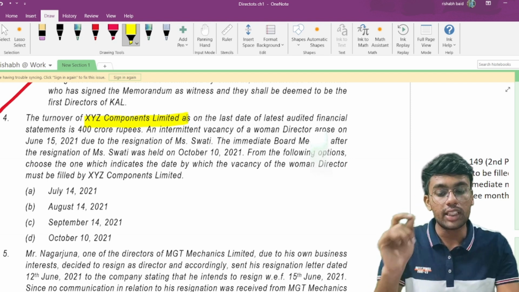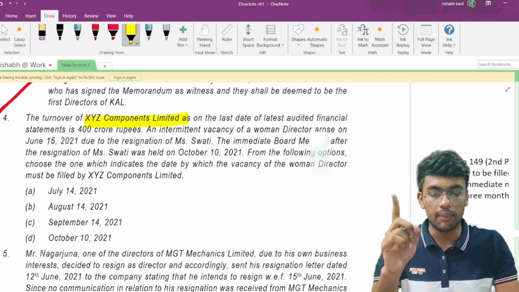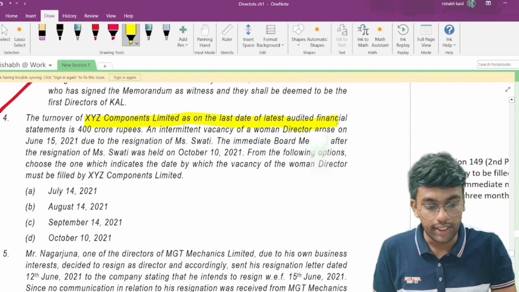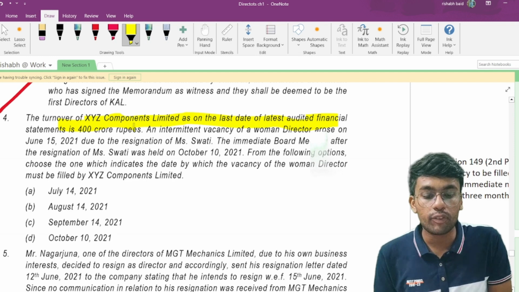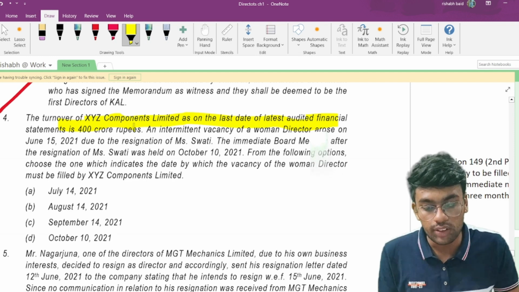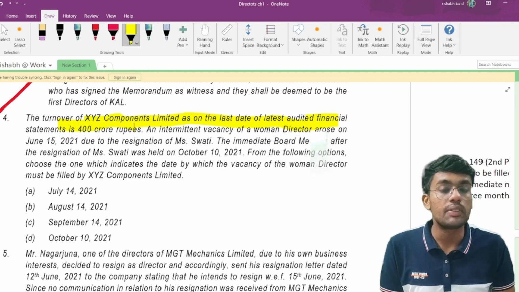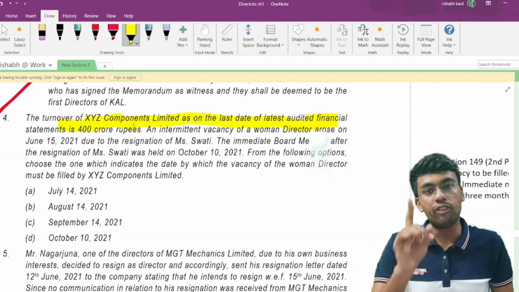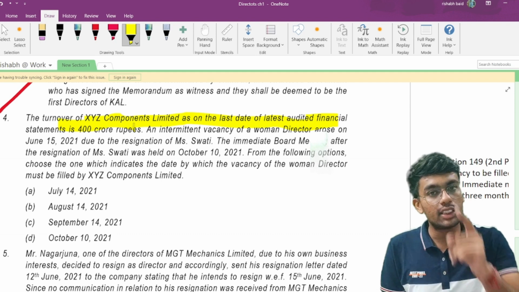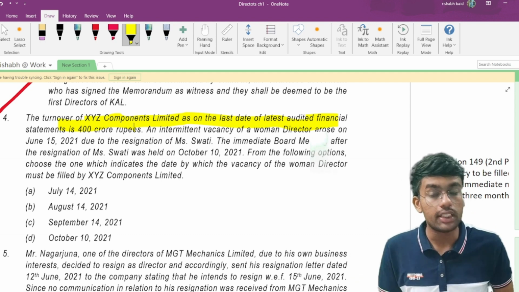The turnover of XYZ Component Limited, a public company, on the last date of audited financial statements is 400 crore rupees. An intermittent vacancy of a woman director arose on 15th of June 2021 due to the resignation of Miss Swati. In case of a listed company, you will have to mandatorily appoint a woman director. This is what we discussed in our previous question.